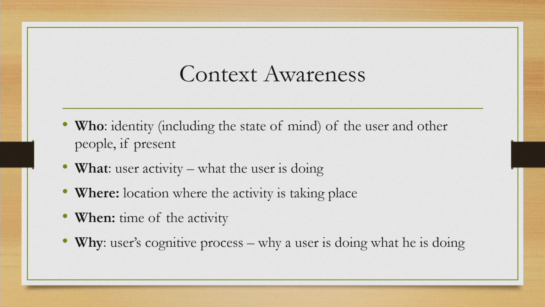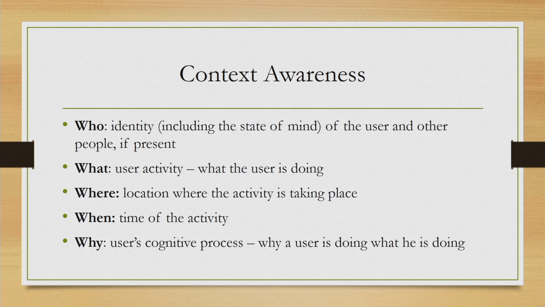Our next challenging area is context awareness. When we are talking of a context aware environment, when we are talking of a computer that reacts based on the context, what do we mean? What is the context of use? One very popular definition of context is a collection of 5 entities: who, what, where, when and why.